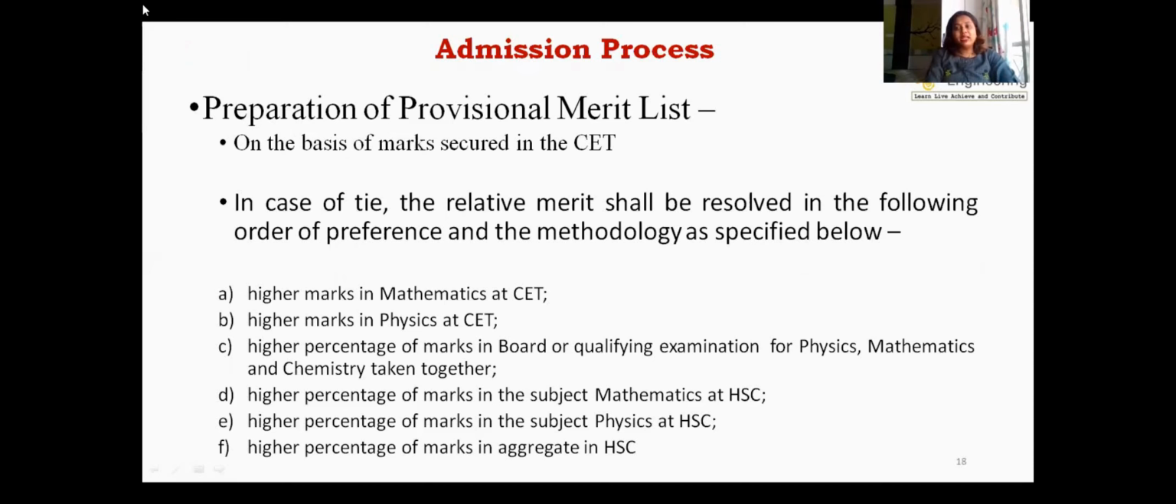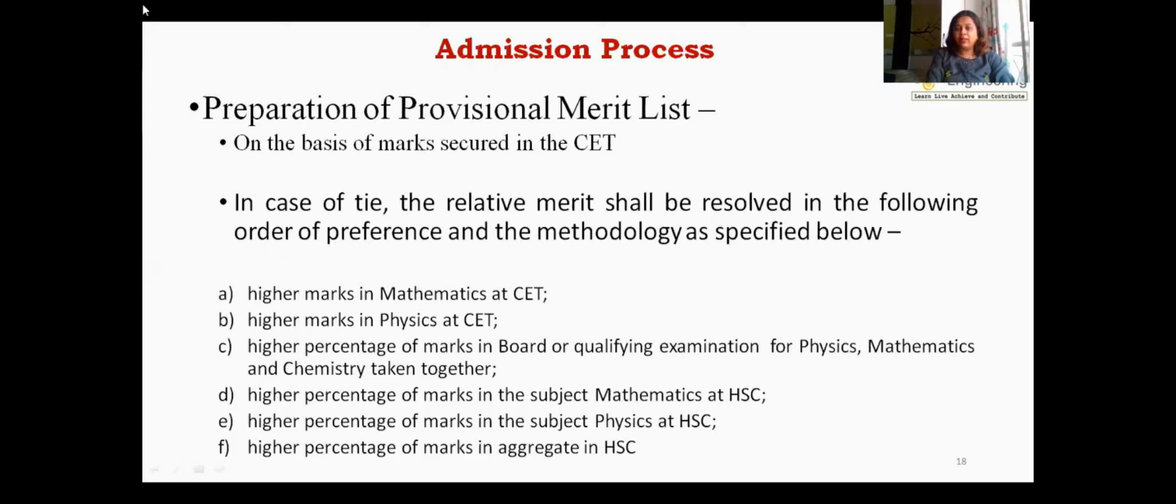How is the provisional merit list prepared? That totally depends upon the marks obtained in the CET exam. But there is a possibility that 2 or more students have got the same marks in the CET exam. So how to break this tie? For that, specific things are considered. If there is a tie in the CET exam score, then the higher marks in mathematics in the CET exam scored by the candidates are compared.